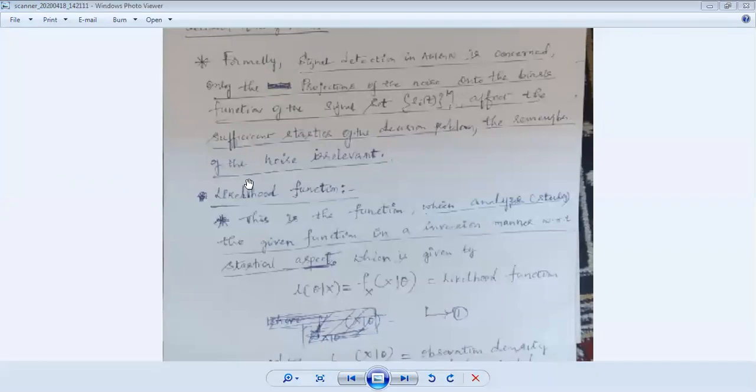This is the function. Look back here. Absolutely, this is the function, the function which studies the given function in an inversion manner. Look back here, very exactly, inversion manner.